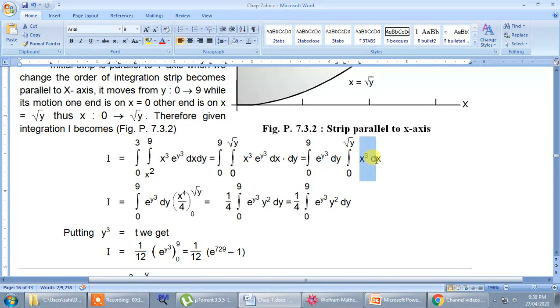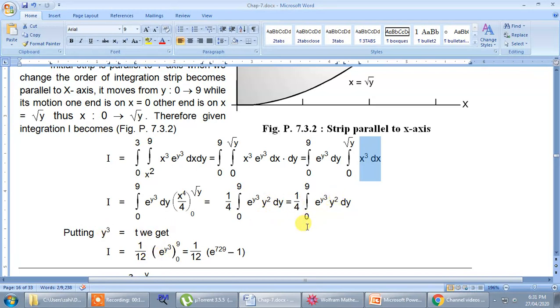And what is inside the inner integration? Only x cube dx, and the integration of x cube dx is x raised to 4 divided by 4. If you put the upper and lower limits, putting x equal to root y, we get y square divided by 4 minus 0, which simply gives y square divided by 4 into e raised to y cube. Here you can observe that this integration is quite easy by putting y cube equal to t. Then 3y square dy is equal to dt.